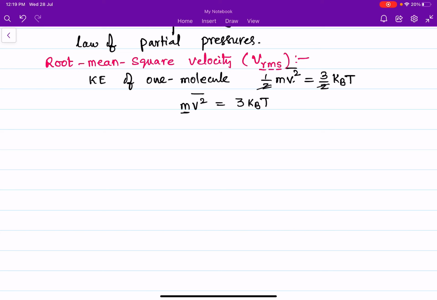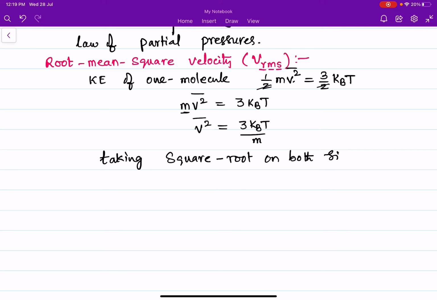When m comes to the right side, we get v square average equal to 3 kBT by m.